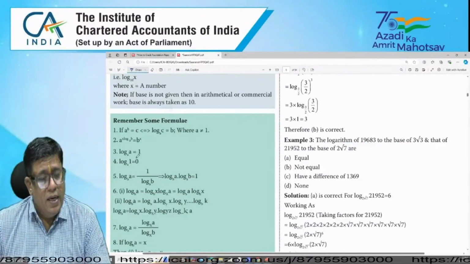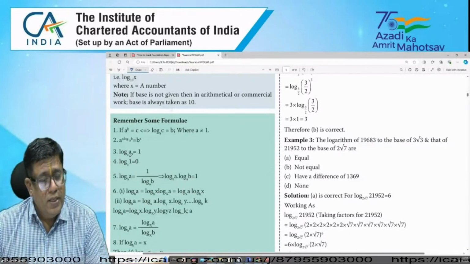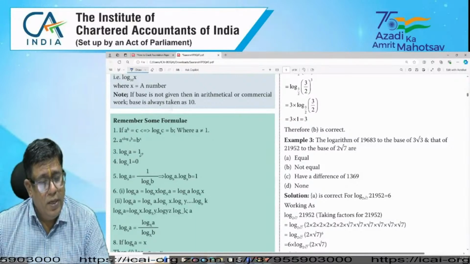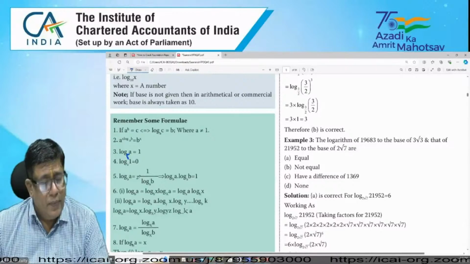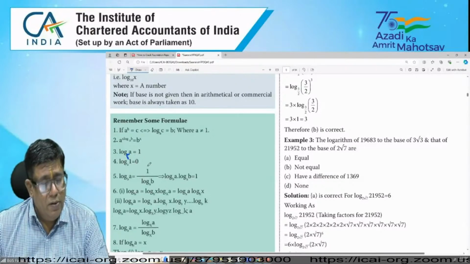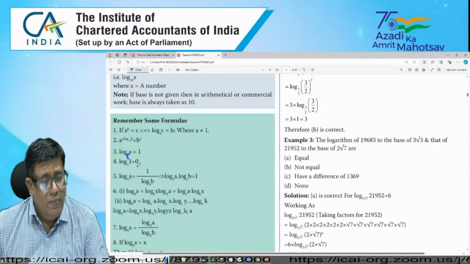Suppose the various formulas: A power log A base A equals A, and log A base A equals 1, and log 1 base A equals 0.